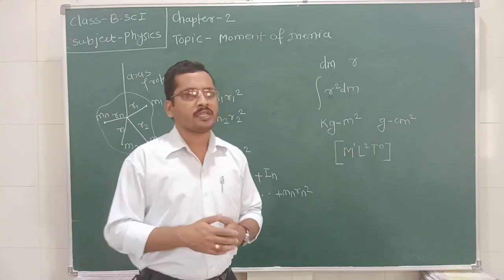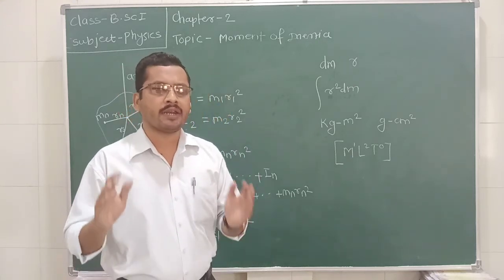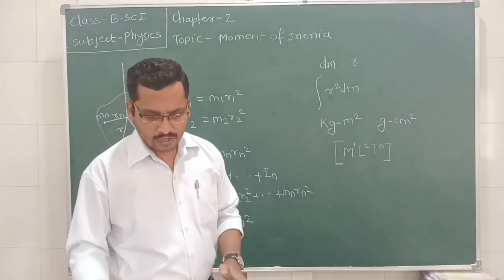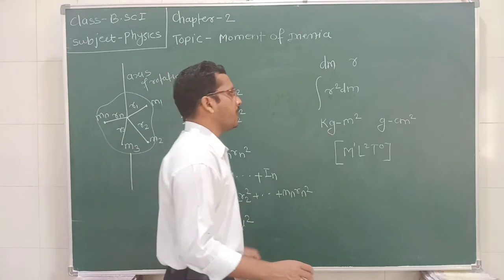And how can radius of gyration be calculated? We can calculate radius of gyration for each regular shaped body. So what is the formula for finding the radius of gyration?